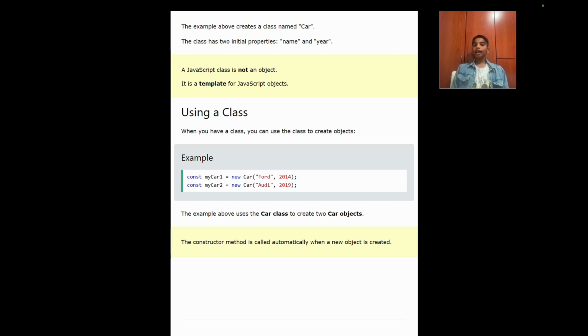The class has two initial properties, name and year. A JavaScript class is not an object. It is a template for JavaScript objects. Using a class. When you use a class, you can use the class to create objects.